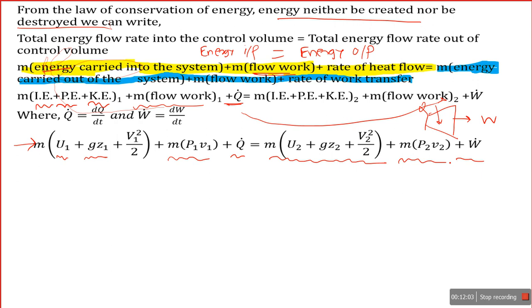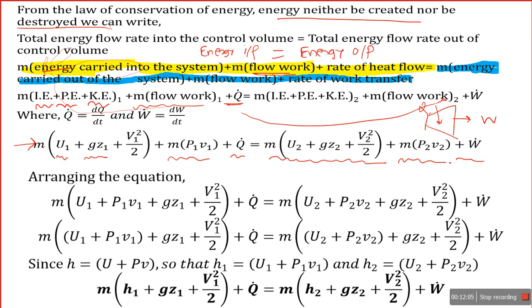Now we are going to update here. Arranging the equation such that we keep the mass common from these two terms, so we get P1 V1. So the modified equation is now U1 plus P1 V1, potential energy, V1 square by 2, plus Q. Similarly for the outlet.